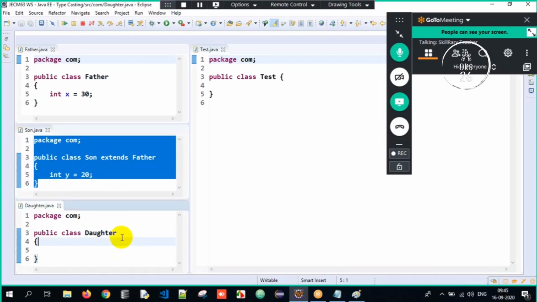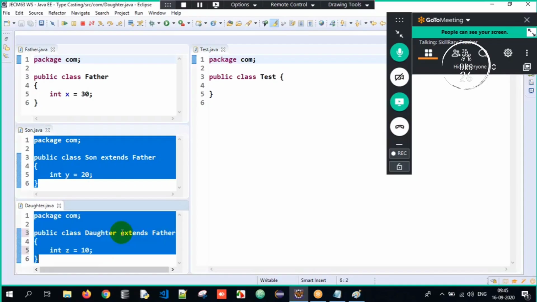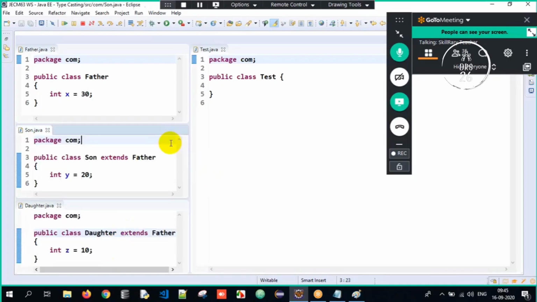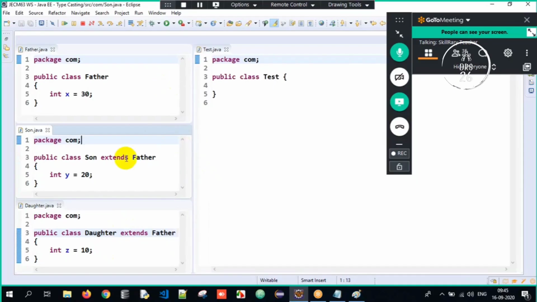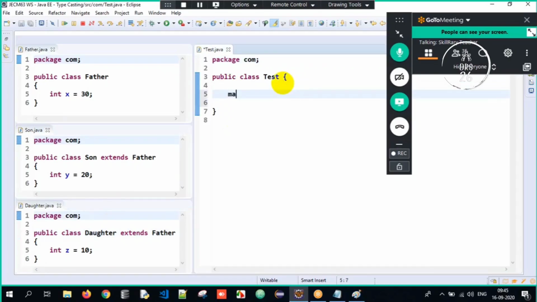And daughter is also achieving an is-a relationship with father: extends father, and int z equals 10. This is all about the actual content here. I hope everyone is aware of what is happening in these classes. Now I will have my main method, where execution always begins.